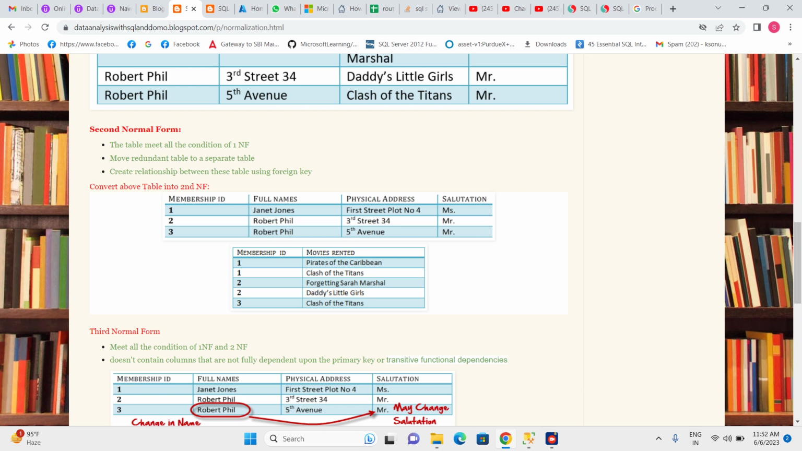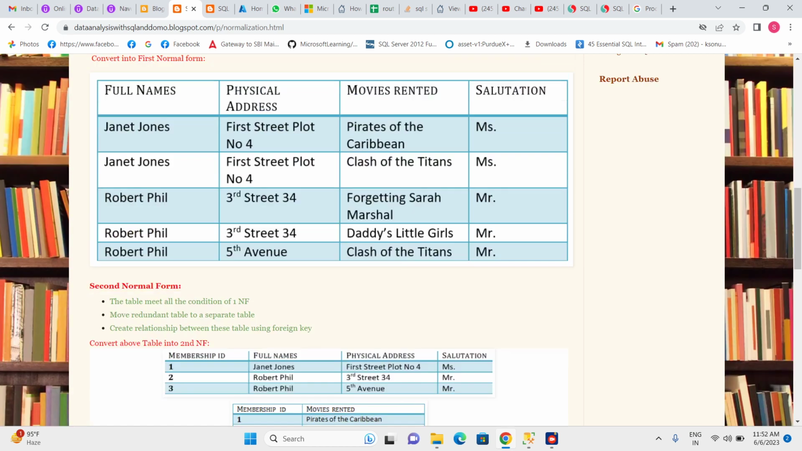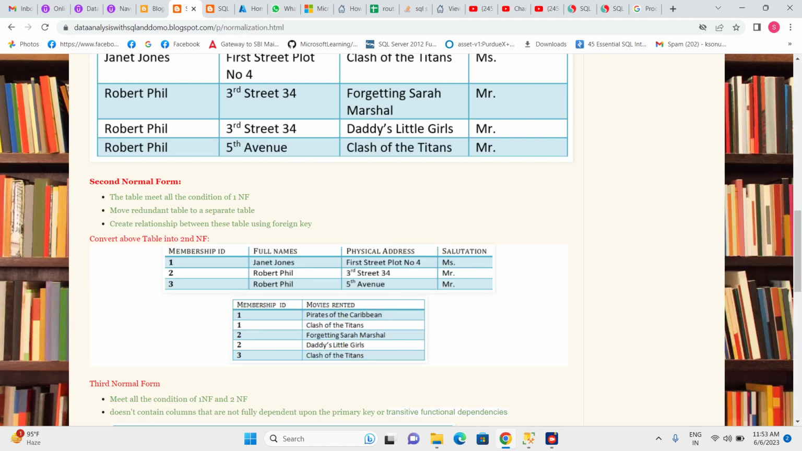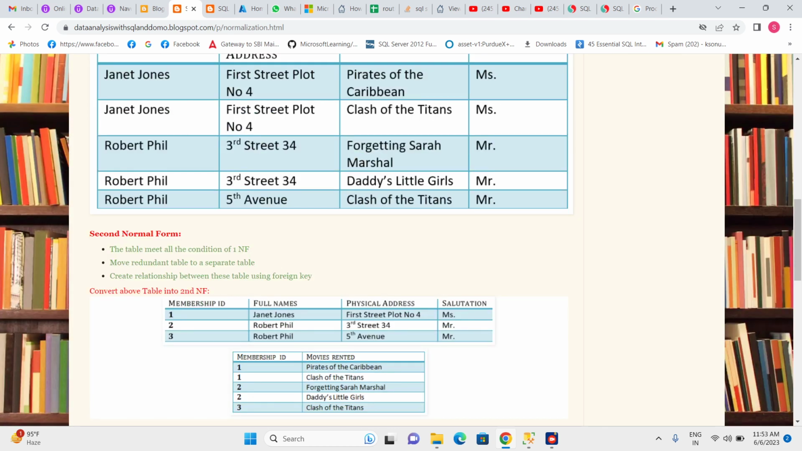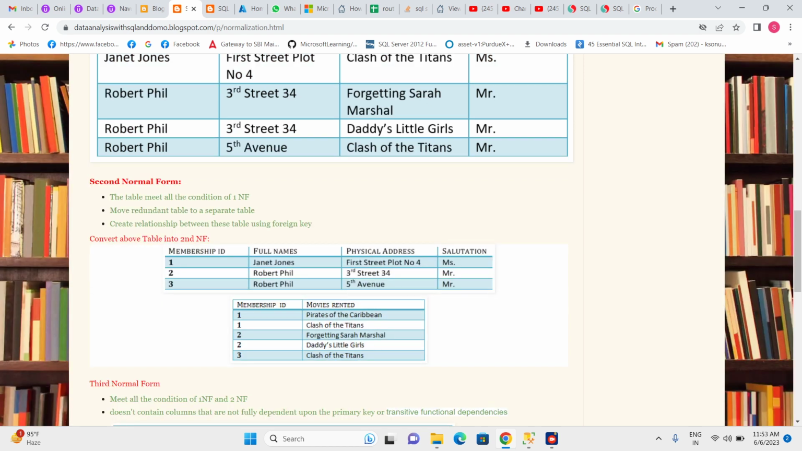Now, to make a relation with the movie information, I created one more table where I have the movie rented name, and how it relates to the person table based on membership ID. So Pirates of the Caribbean is related to Janet Jones, and Jones has ID 1. Same with Clash of the Titans, related to Janet Jones, with membership ID 1. So for both we have given membership ID 1.